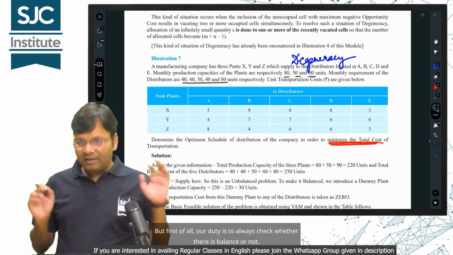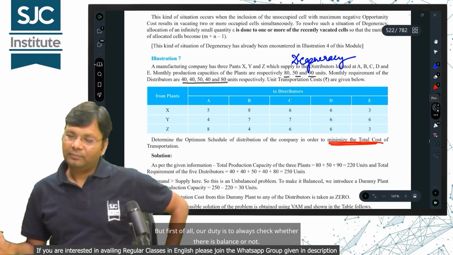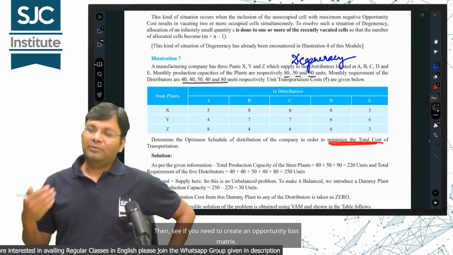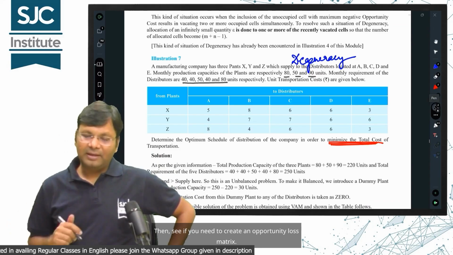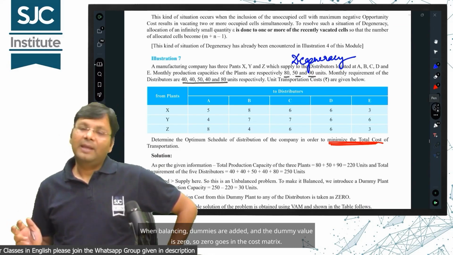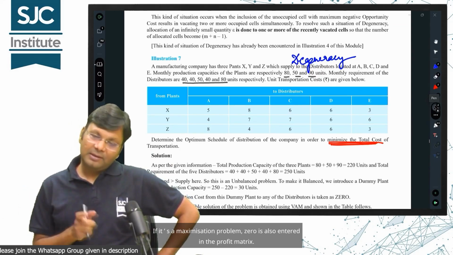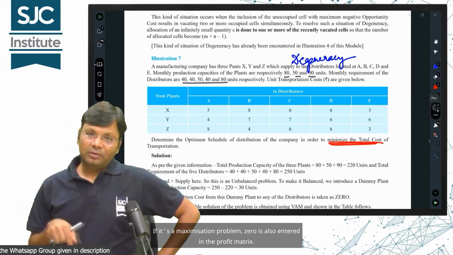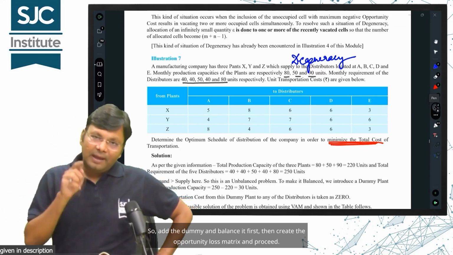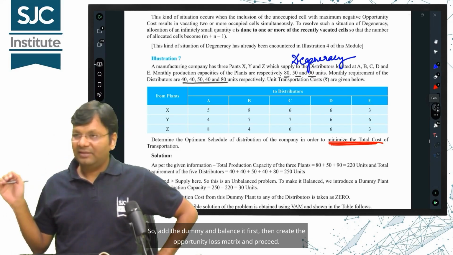But first of all, our duty is to always check whether there is balance or not. First, check if it is balanced. Then, see if you need to create an opportunity loss matrix. When balancing, dummies are added and the dummy value is 0, so 0 goes in the cost matrix. If it's a maximization problem, 0 is also entered in the profit matrix. So, add the dummy and balance it first, then create the opportunity loss matrix and proceed.